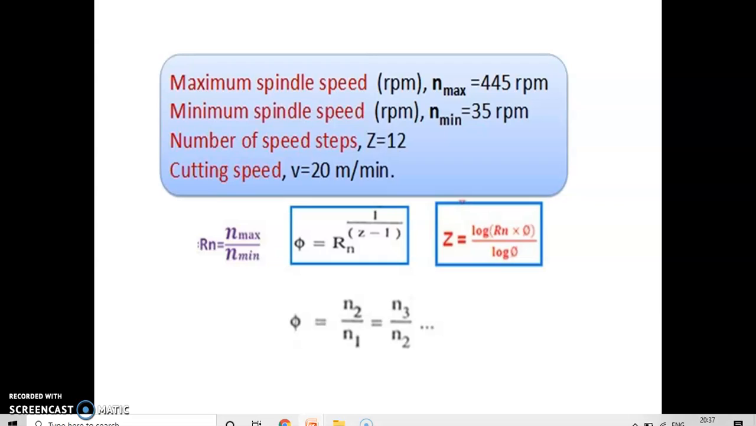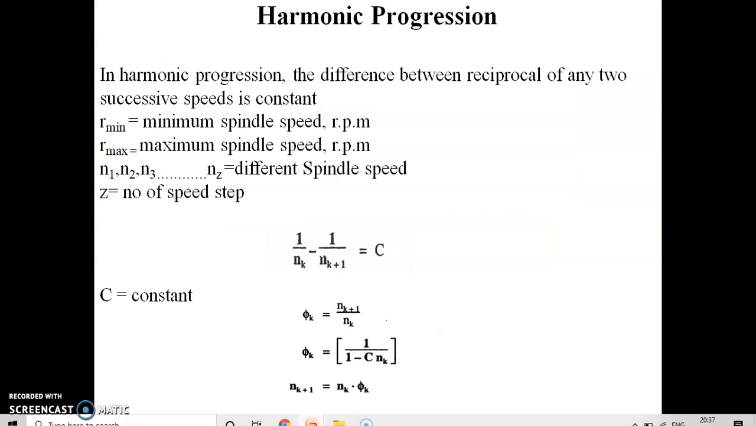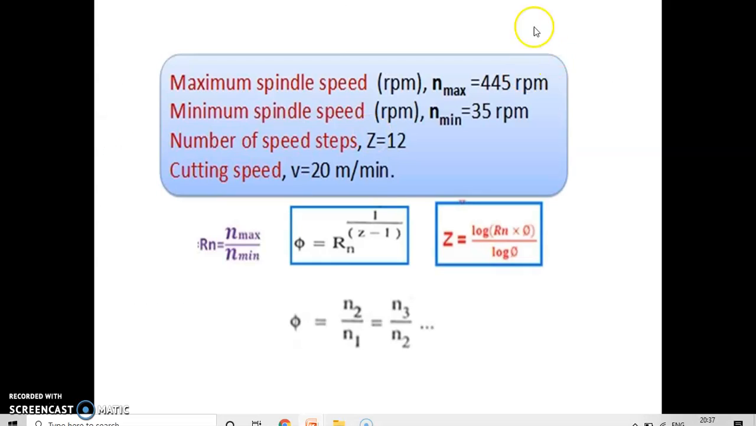If I take another example, like say n max 445 rpm, n minimum 35 rpm, z equal to 12, and v equal to 20 meter per minute, we can calculate phi and z like this. So this is the methodology of calculation of phi and z.